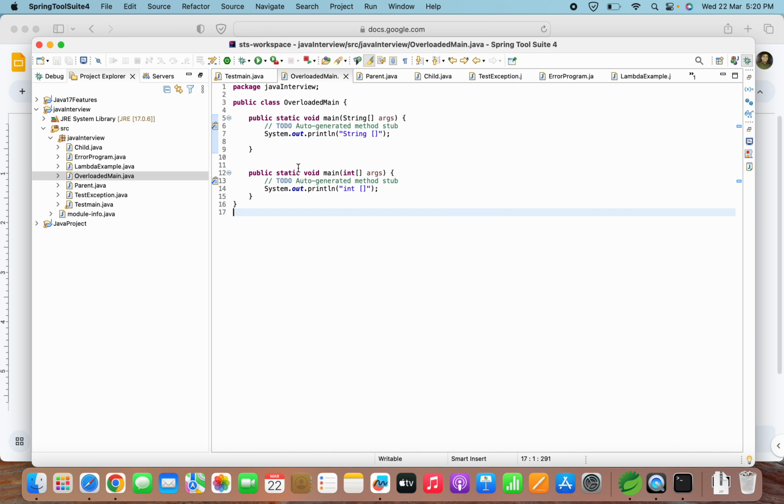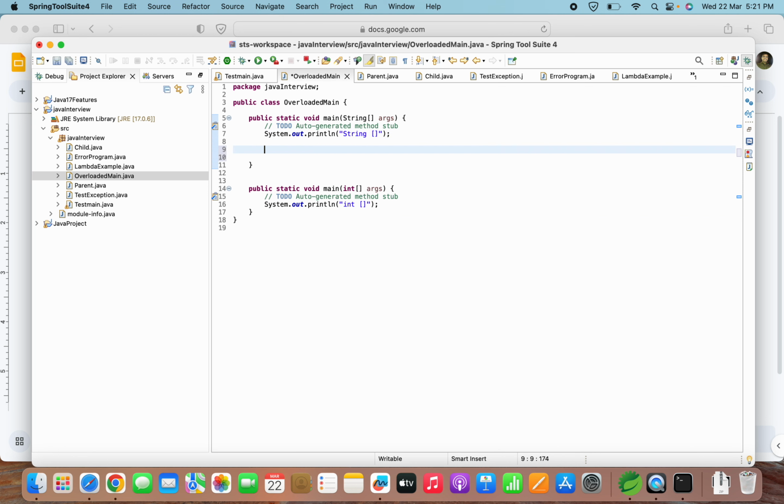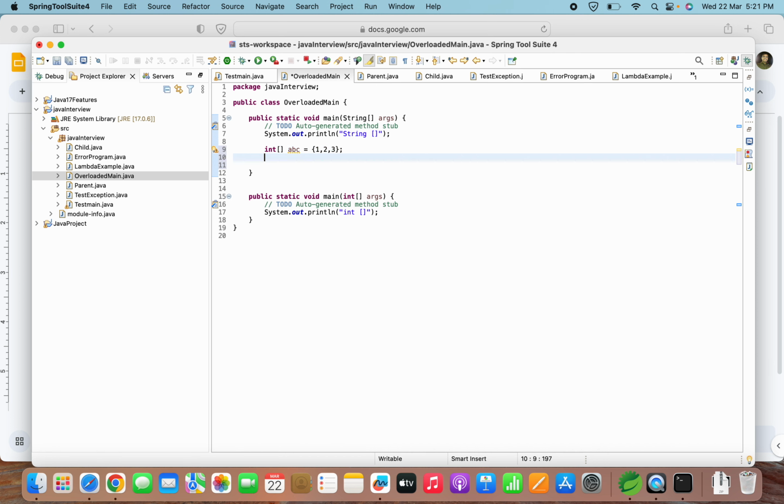If you want to execute the other one, we can just execute it like a normal method call. We can create an integer array, give it some name like abc, and pass some integer values here. So we are creating an integer array, and from here we'll call main and pass abc.